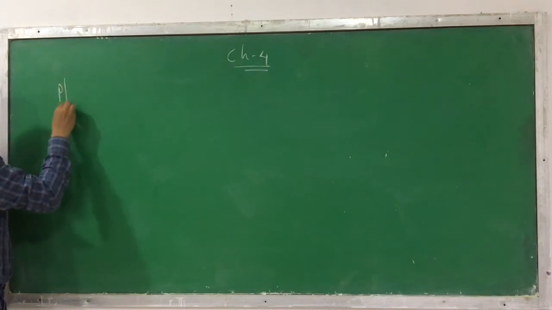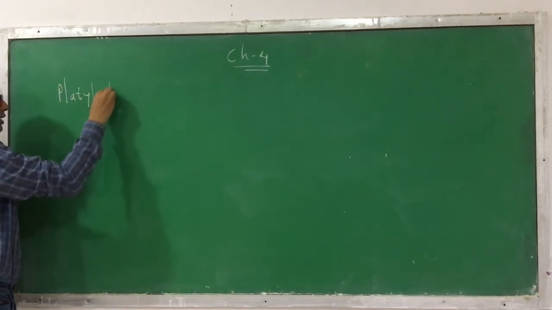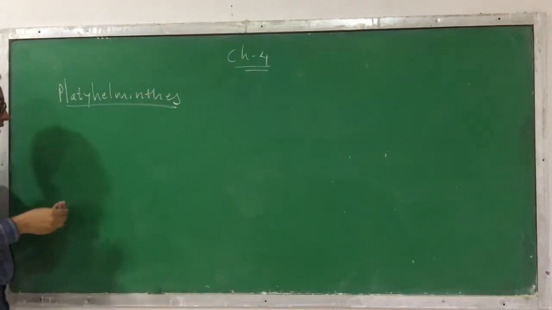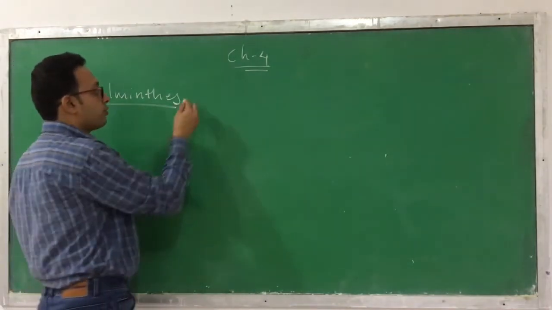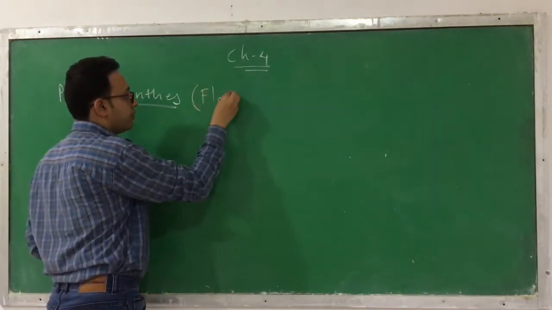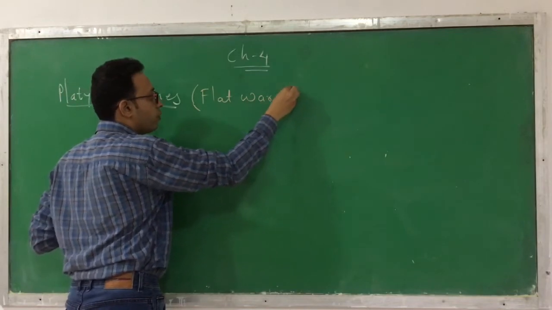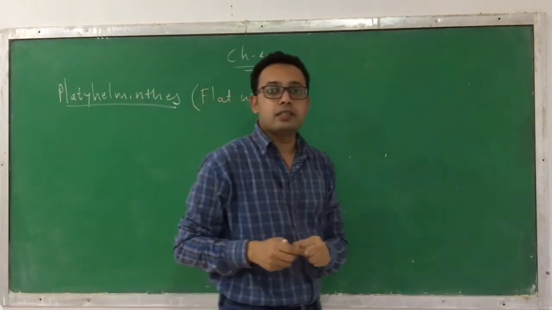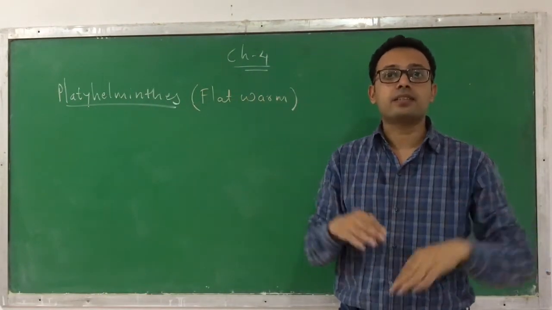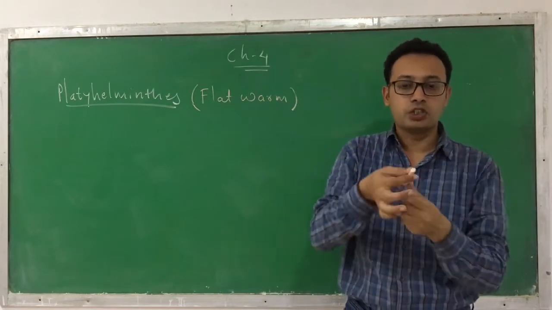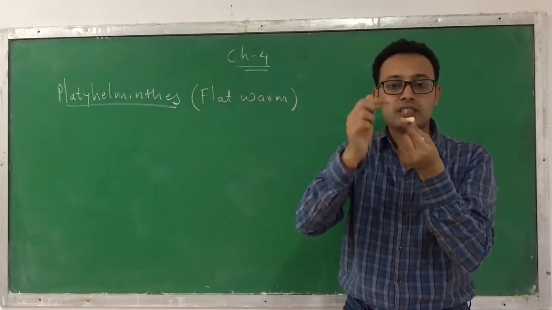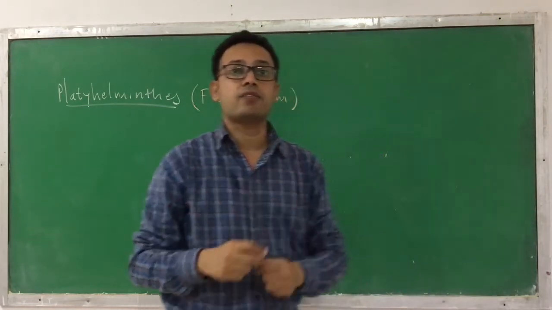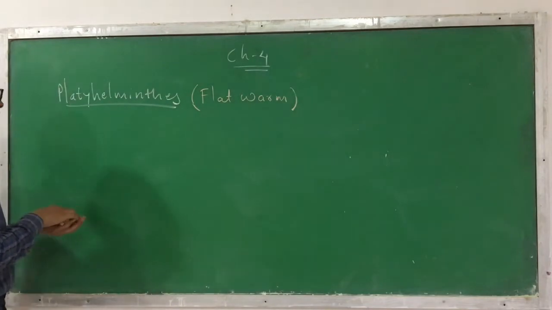So we are going to learn regarding Platyhelminthes first. Phylum Platyhelminthes. Another name of Platyhelminthes is flatworm. Why are they called flatworms? Because when you see Platyhelminthes, they are dorso-ventrally flattened on both the surfaces. Suppose assume that this is a worm. On both the surfaces, dorsal and ventral, both are flat. That's why they are called flatworms. So why are they called flatworms?